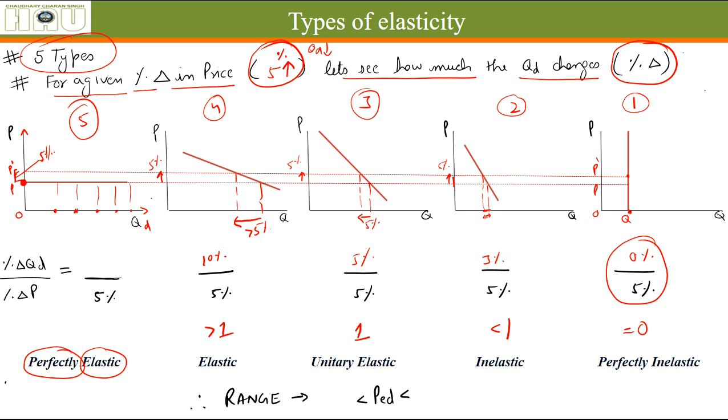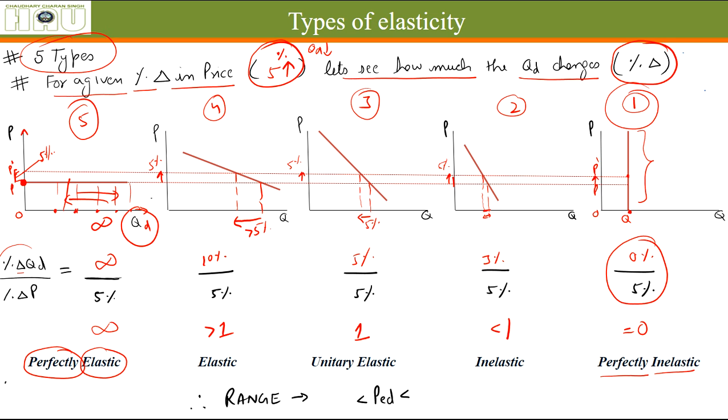So the change in quantity demanded can be infinite. It can go this way also, this way also, nobody knows. That's why it is called perfectly elastic. So the change in quantity demanded can be infinite, so this value will come out to be infinite.